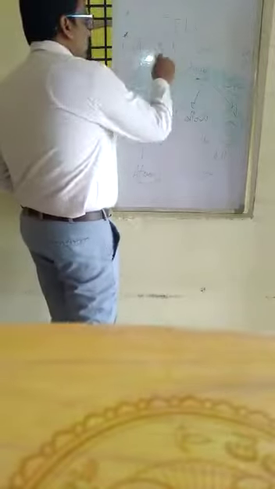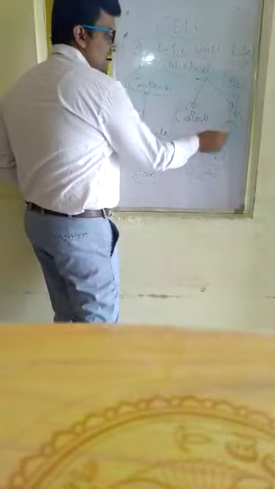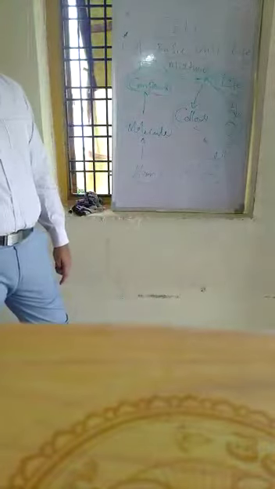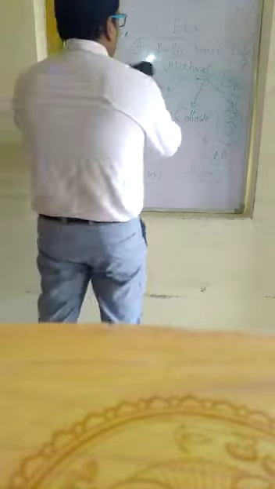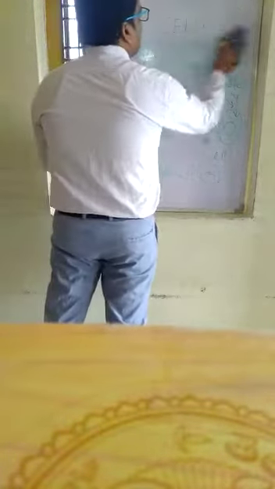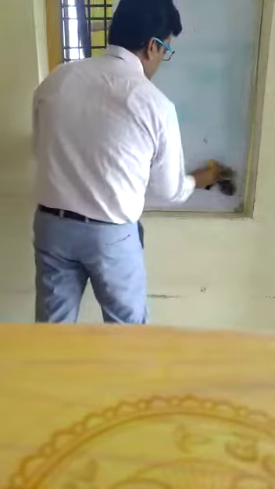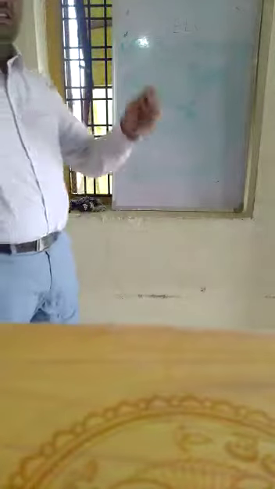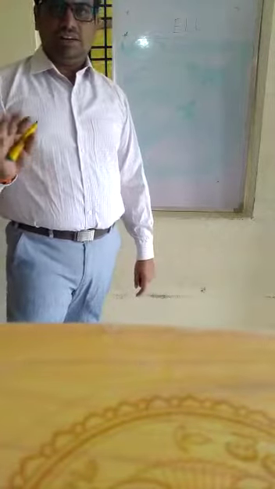Why is it the basic unit of life? Because life can exist there and also perform its own metabolic activities. Now let us discuss another important point regarding cell. If I ask again, what is cell? You can say it is a structural and functional unit of life.